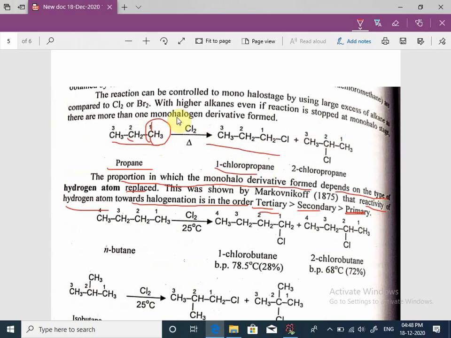But see this carbon atom, the second carbon atom is attached to another 2 carbon atoms. That's why this is a secondary carbon atom, and hydrogen atoms present on this carbon atom are secondary hydrogens. That's why a secondary hydrogen atom is replaced by chlorine, and this is the major product.